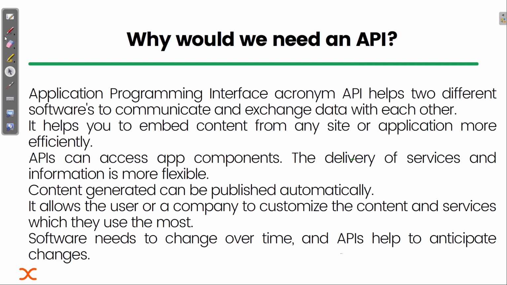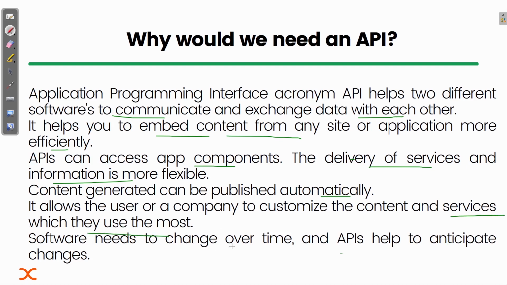Now, why would we need an API, why are we using this? API means application programming interface. It helps two different software to communicate and exchange data with each other. It helps you embed content from any site or application more efficiently. You can access the content, and an API can access app components. The delivery of services and information is more flexible. Content generated can be published automatically. It allows the user or company to customize the content and services which they use the most.